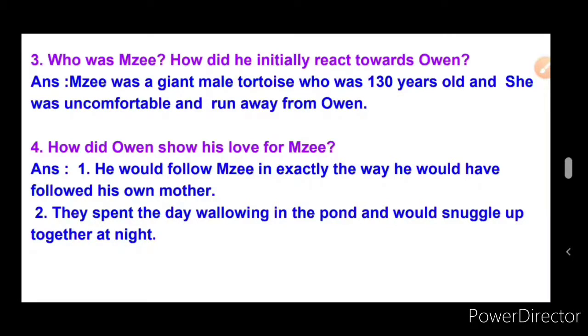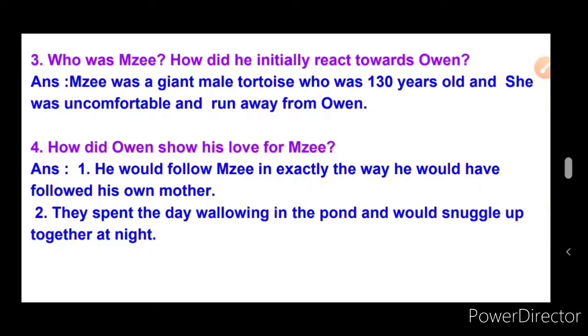Say always together. It always blends with Maisie. So together at night also. They spend the day wallowing in the pond and would snuggle up together at night. So that's the second point of the fourth question.